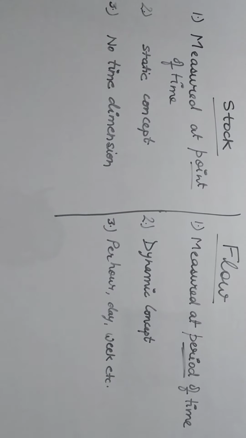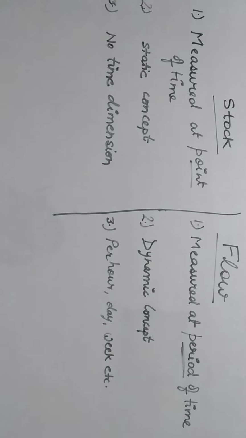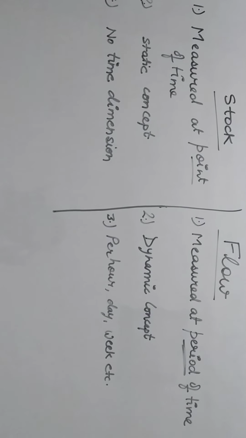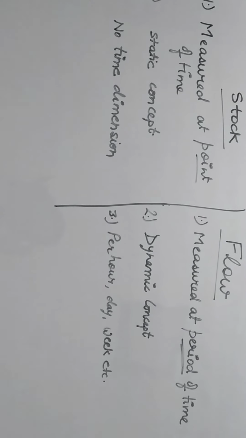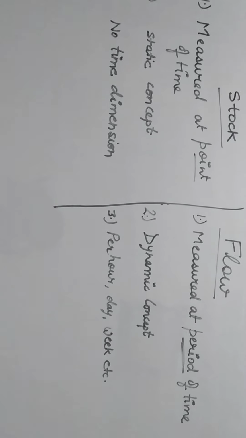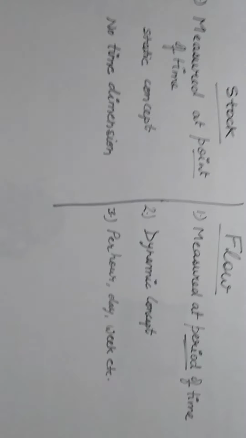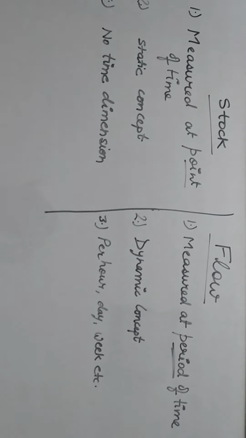But flow is like consumption expenditure, because we calculate consumption expenditure per month or maybe per year. Similarly, national income, we count per year. The quantity of rice produced in a year, so that means a period of time is there. So that is your flow concept.